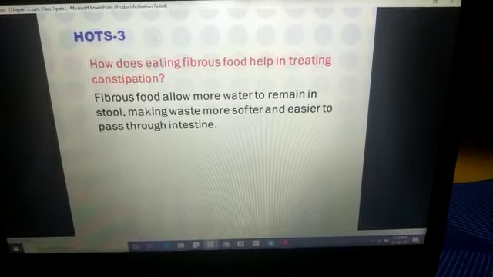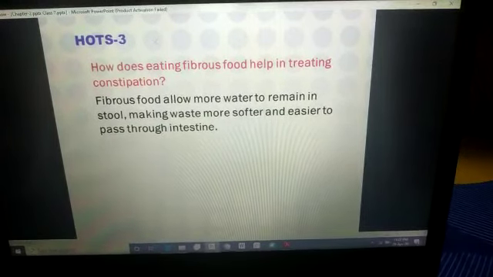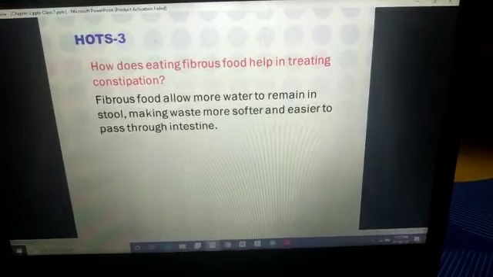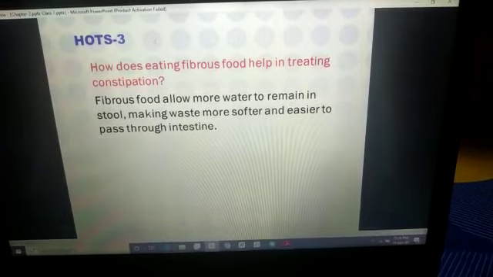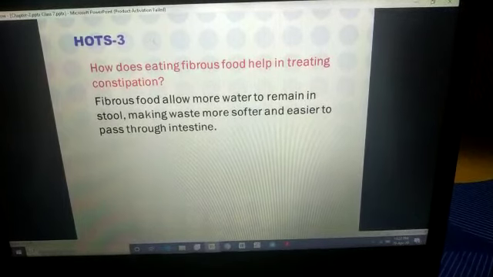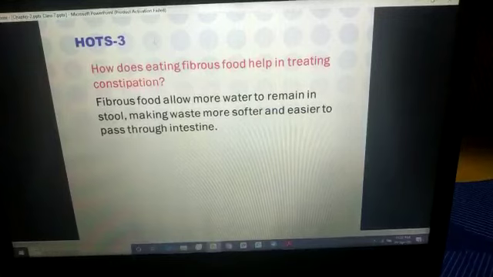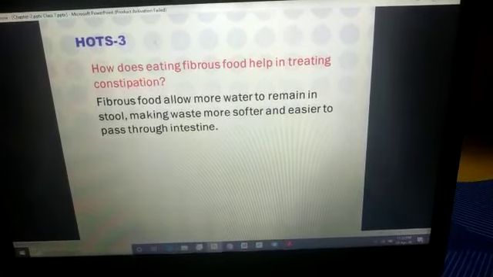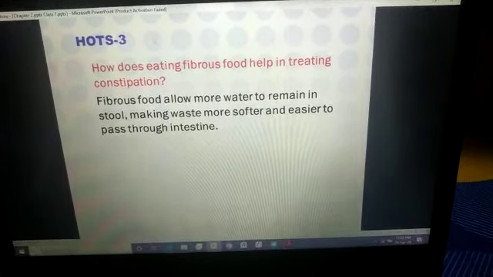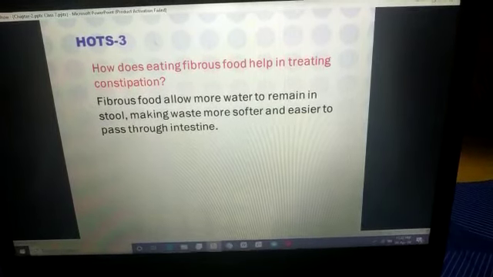When they enter the large intestine as waste, and absorption of water takes place over there, they still retain more water than normal waste. That's why the waste becomes softer and easier to pass through the intestine.